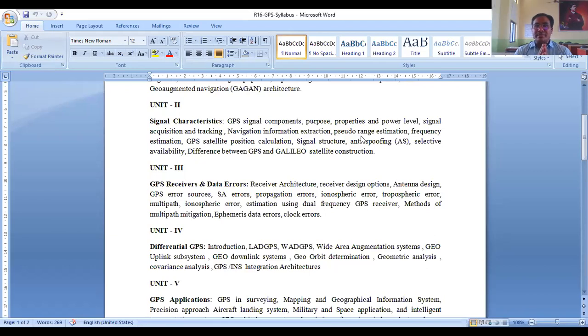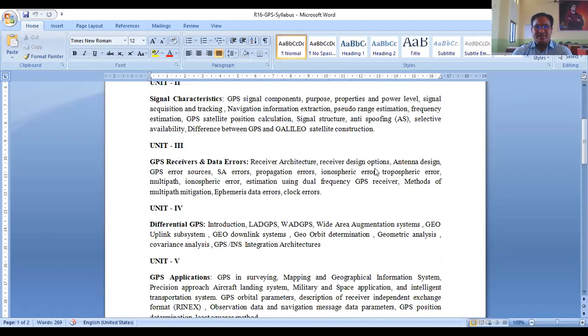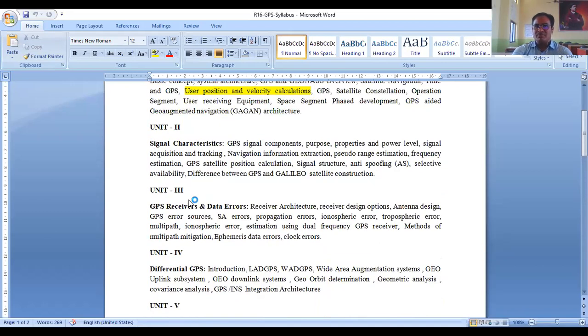Now here, more important is what type of signals are being sent, what type of modulation is used, and what is the frequency of each of the carriers. That is all learnt in unit 2, the heading of which is GPS receivers and data errors. So we cover receiver architecture and signal characteristics. Before signal characteristics, what type of signals are sent? What are the components of the signals? What is the purpose and the properties of each signal? And what is the power level contained by each signal?